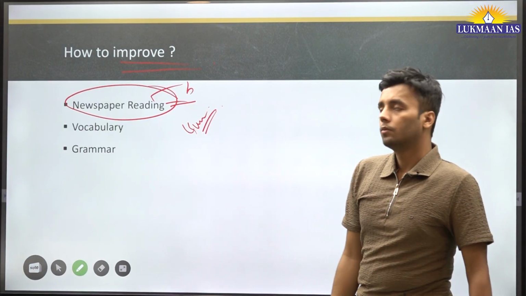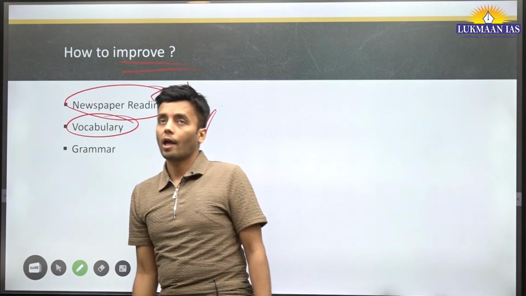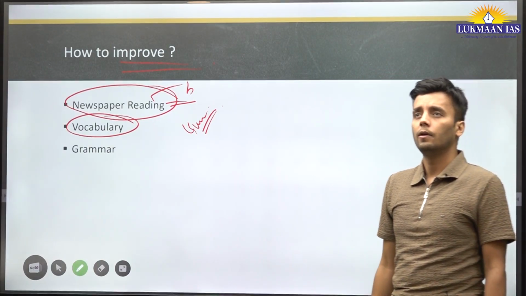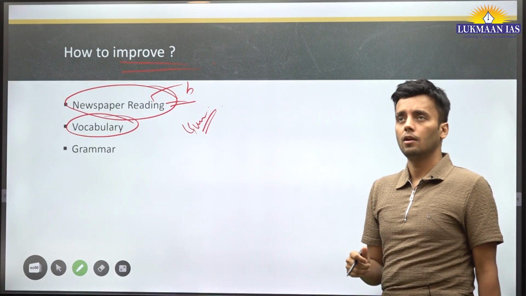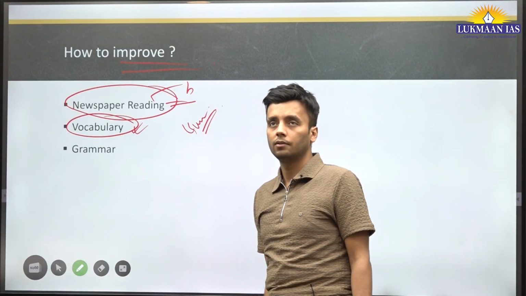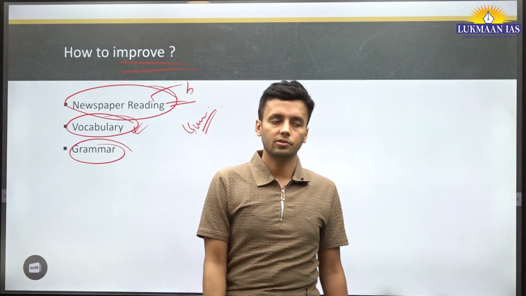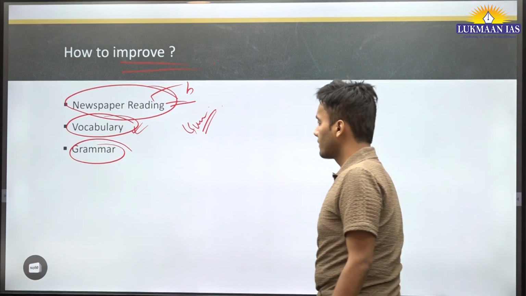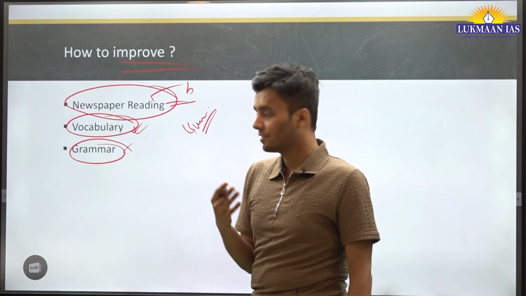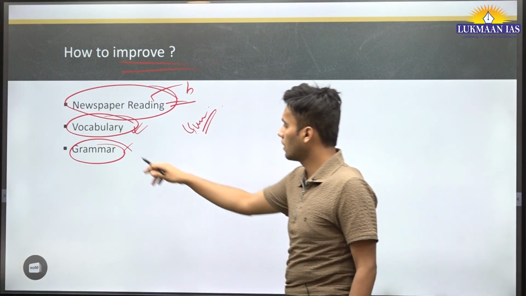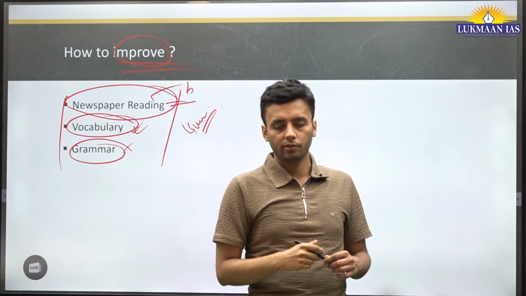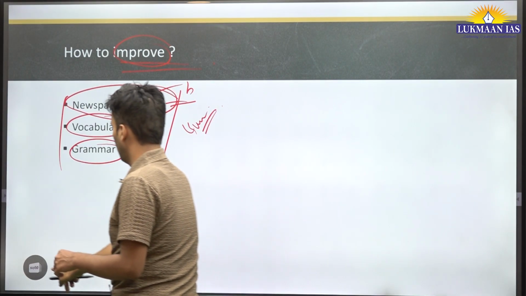Newspaper reading. Now, there is another section of vocabulary. Every time you read the newspaper, you come across many new words. Try to write those in a separate notebook. This will help you build your vocabulary and grammar. Grammar is very important. You can refer to any standard textbook on grammar. Prepare your tenses, and your English speaking skills should improve because of that. Following all these will help you improve marks in your comprehension section. I hope you understood.